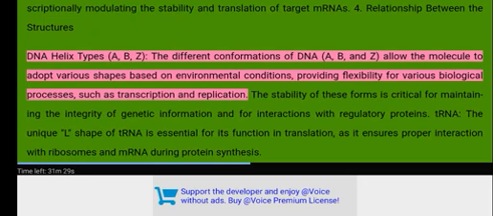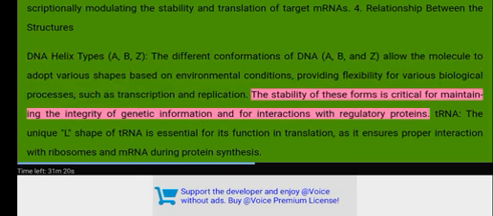DNA helix types A, B, Z. The different conformations of DNA, A, B, and Z, allow the molecule to adopt various shapes based on environmental conditions, providing flexibility for various biological processes, such as transcription and replication. The stability of these forms is critical for maintaining the integrity of genetic information and for interactions with regulatory proteins.